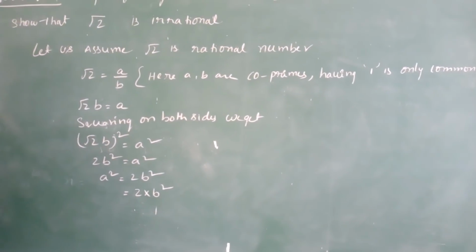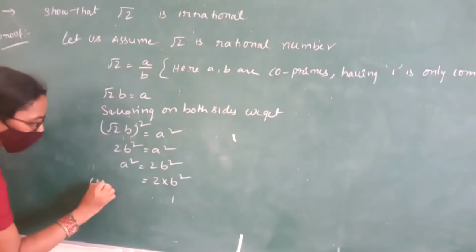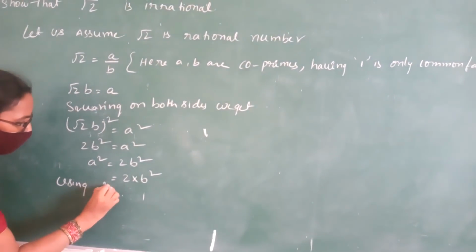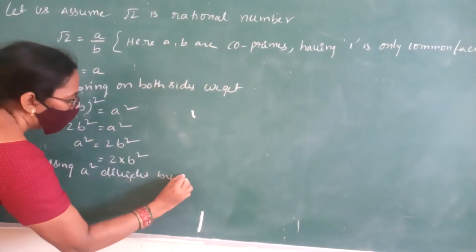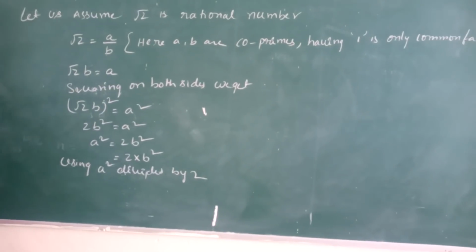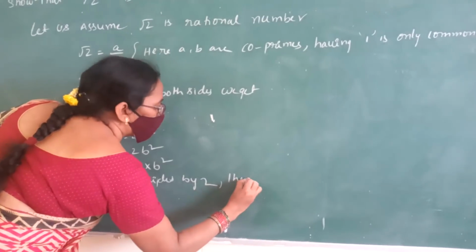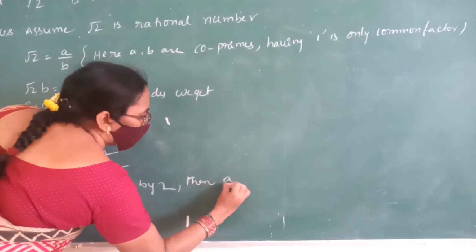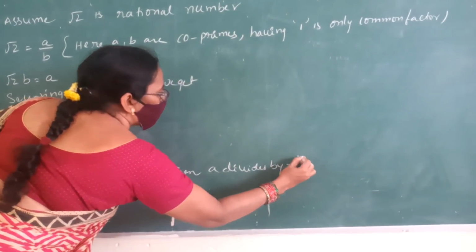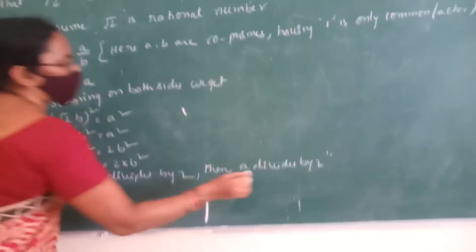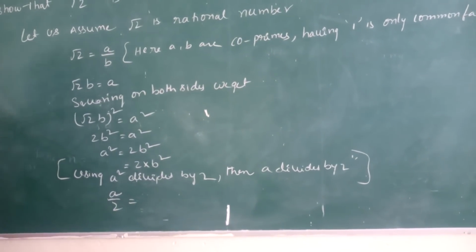So, using the statement we have already proved before, a square is divisible by 2. 2 is which number? Prime number. Then what do we learn from the statement? a is divisible by 2. When a is divided by 2, some quotient happens.